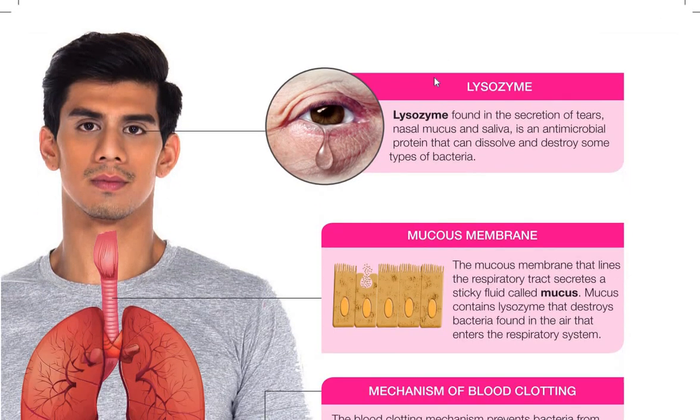The first one is lysozyme. Lysozyme, found in the secretion of tears, nasal mucus, and saliva, is an antimicrobial protein that can dissolve and destroy some types of bacteria.